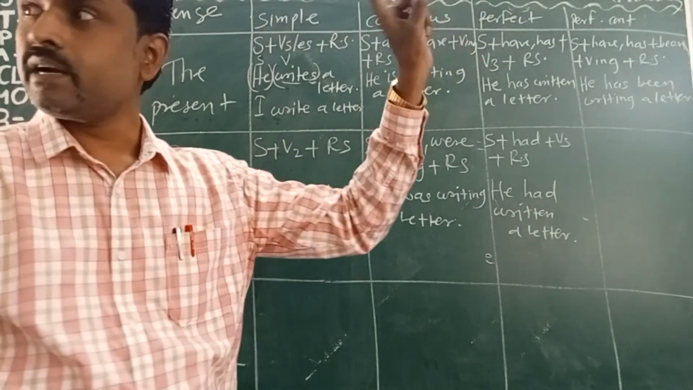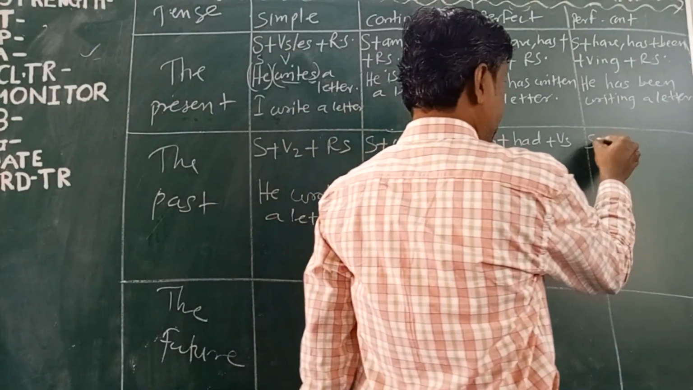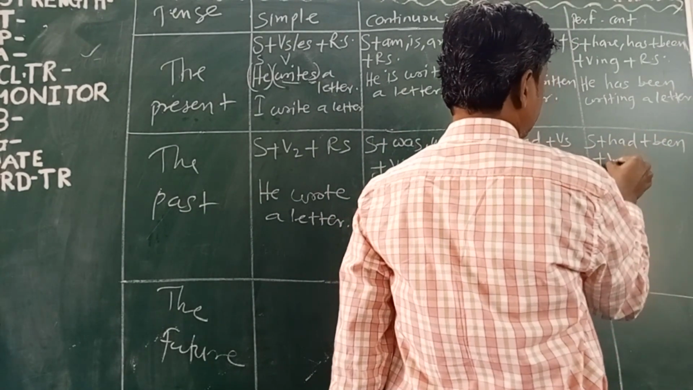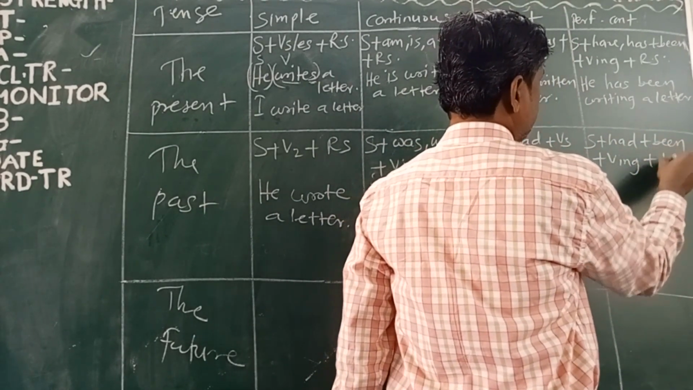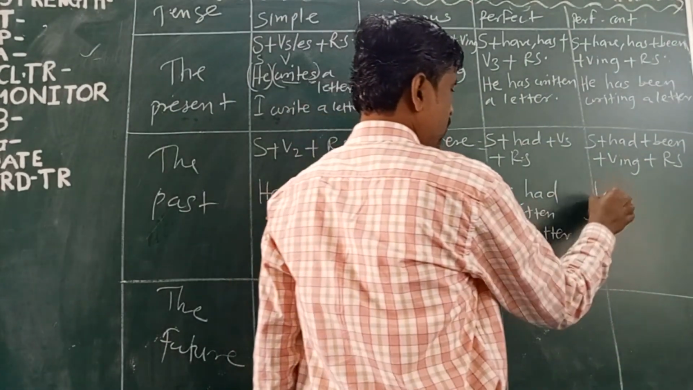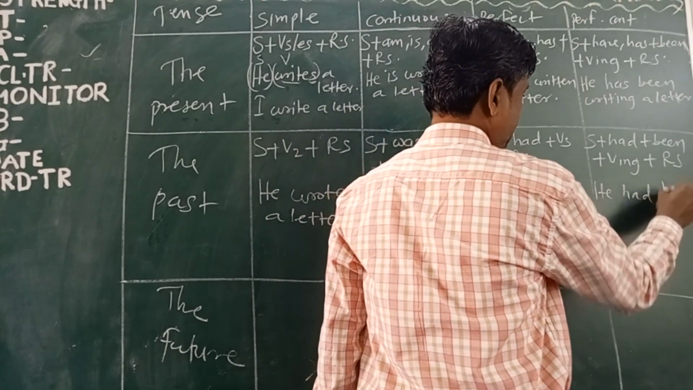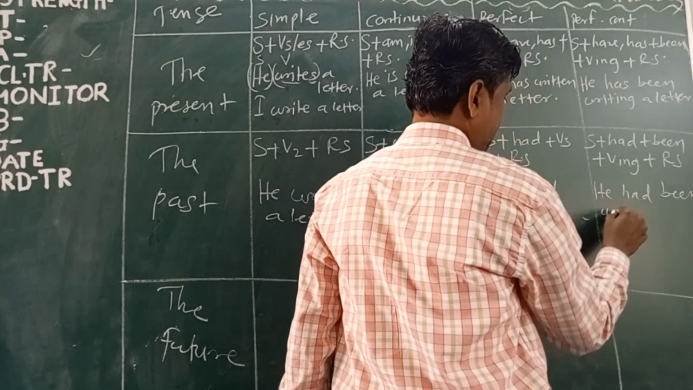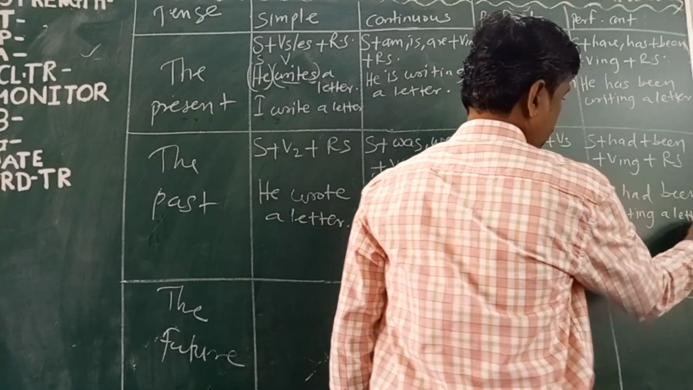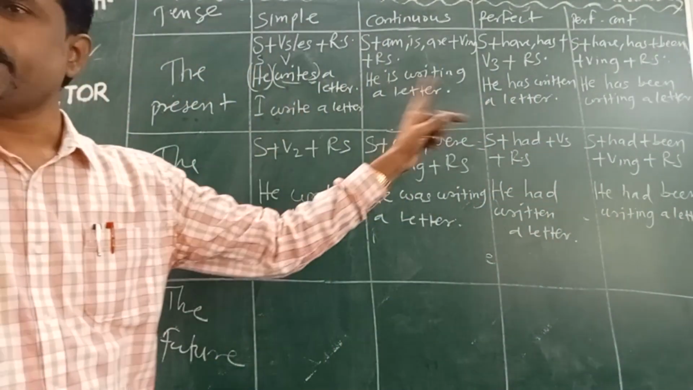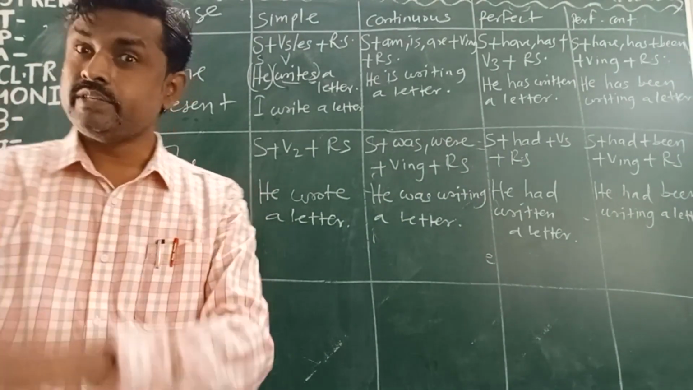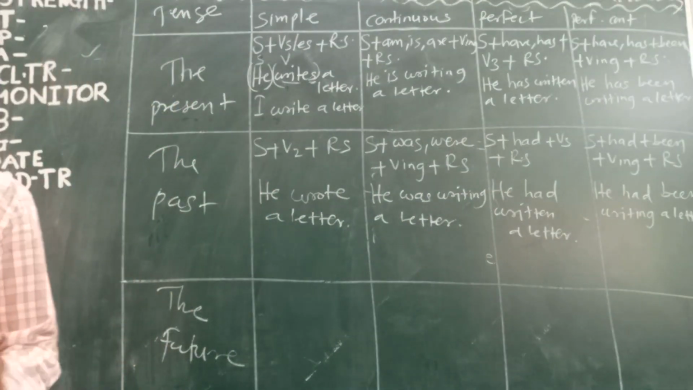Now past perfect continuous. Subject plus had plus been plus ing plus rest of the sentence. This sentence here, how can you write? He had been writing a letter. This is the past perfect continuous. Here is the end of past tense. Got it? Now the last tense is future tense.